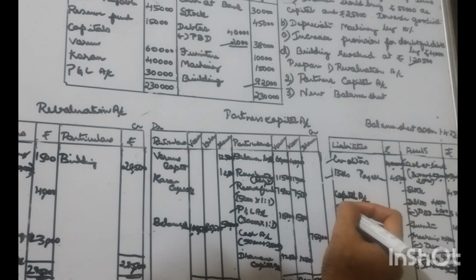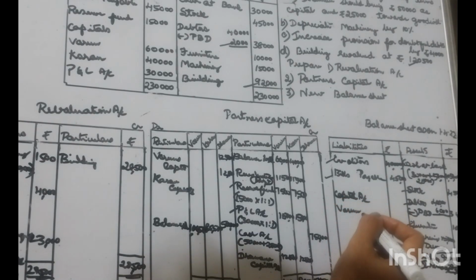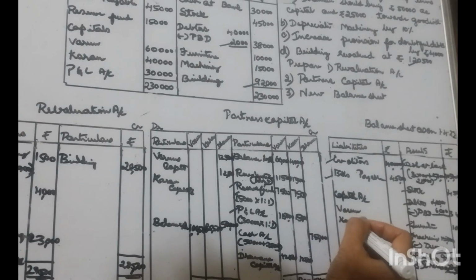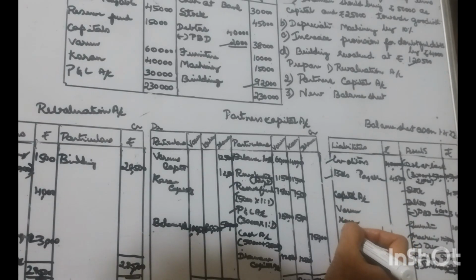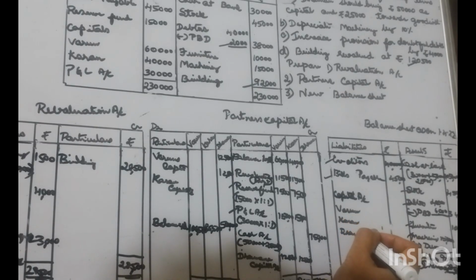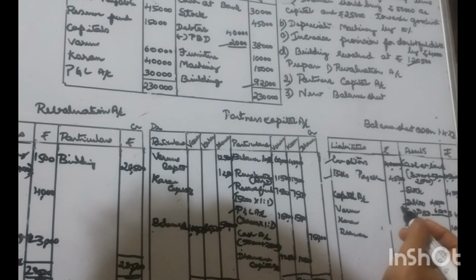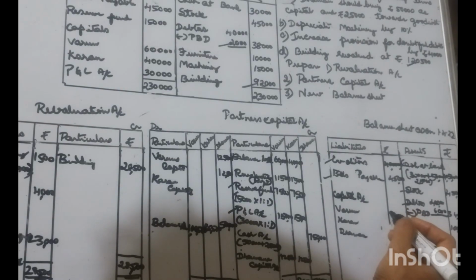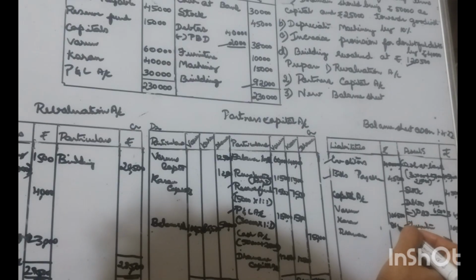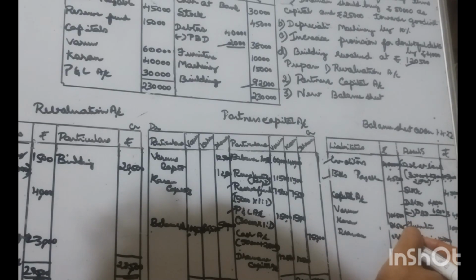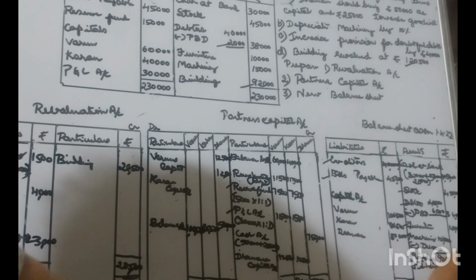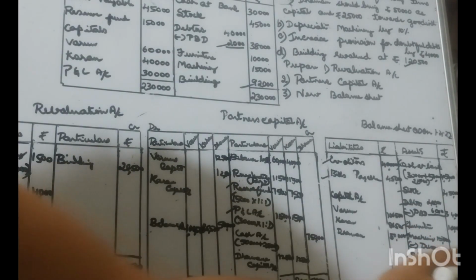All the three partners will continue in the business, the old partners as well as the new partner. They will continue in this business with capital amounts of 1,06,500, 86,500 as well as 50,000. So finally it has to be totaled.